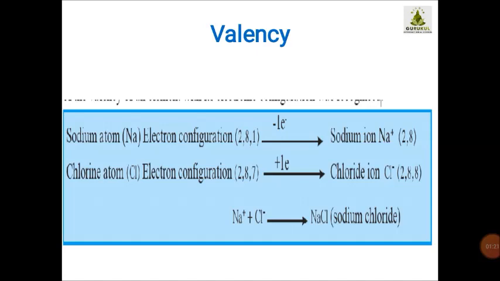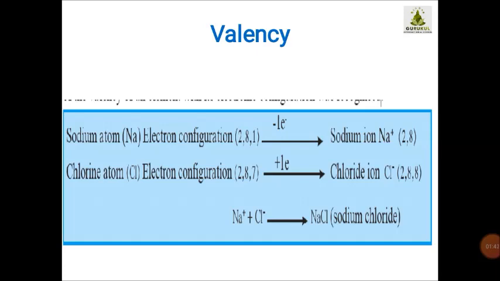So now what is happening? We are going for an octet state. Any element wants the outermost orbit of its atom to be an octet. Why octet? Because at that stage the element will be stable.